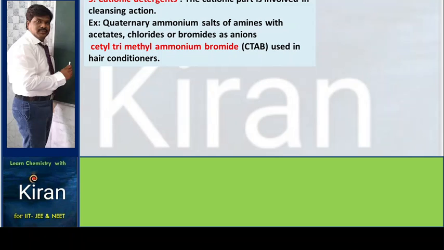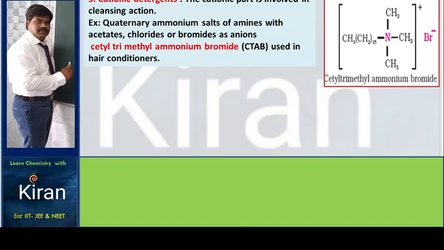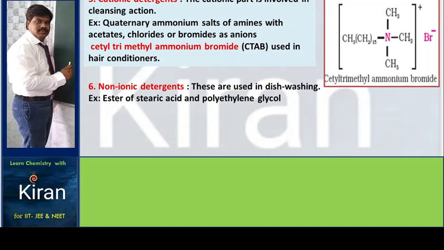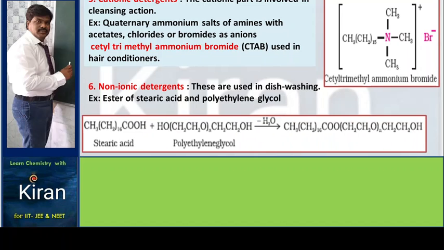Cationic detergents: the cationic part is involved in the cleaning action. They are quaternary ammonium salts of amines with acetate, chloride or bromide as the anion. Cetyl trimethylammonium bromide is used in hair conditioners. This is the structure of cetyl trimethylammonium bromide. Non-ionic detergents are used in dishwashing, for example the ester of stearic acid and polyethylene glycol. This is a non-ionic neutral detergent, which is obtained from the reaction between stearic acid and polyethylene glycol.